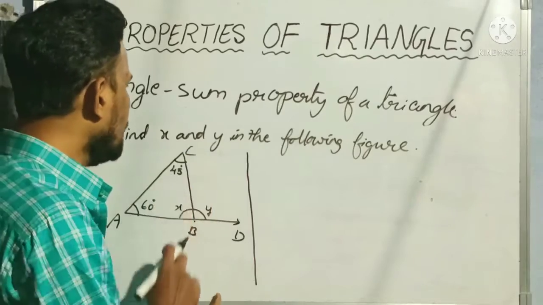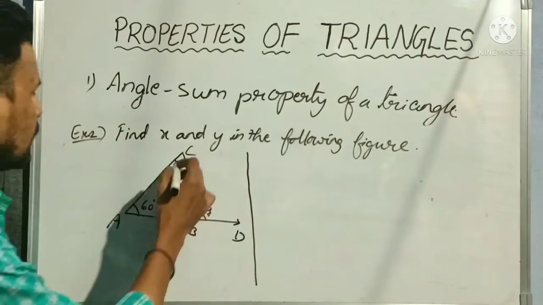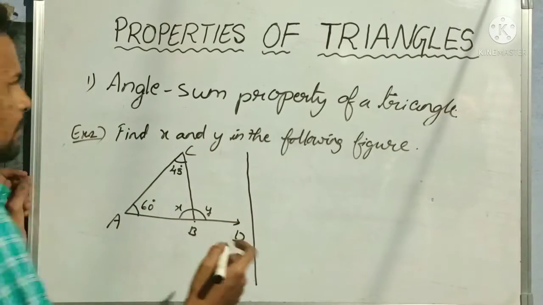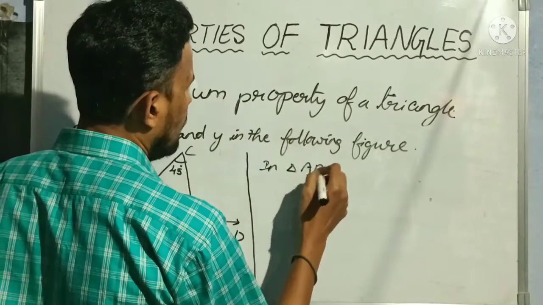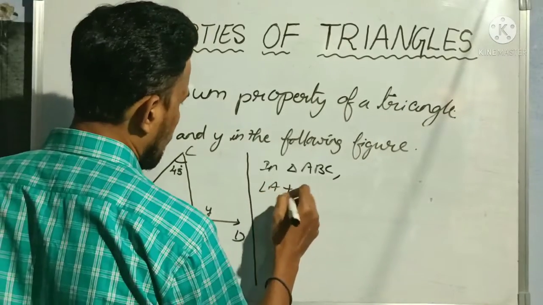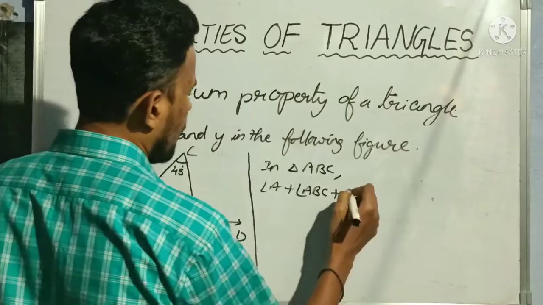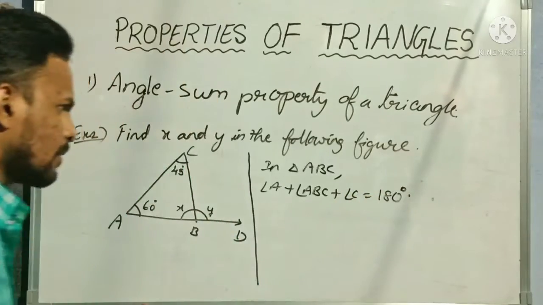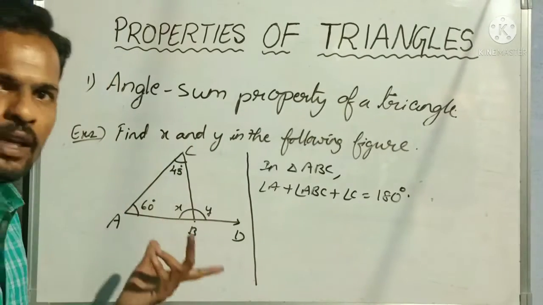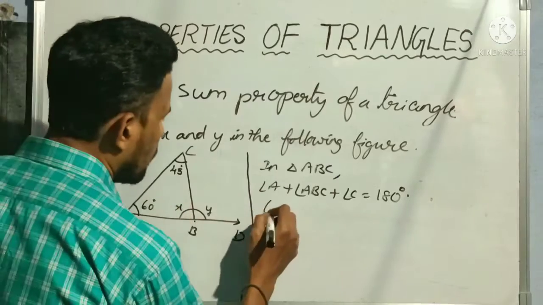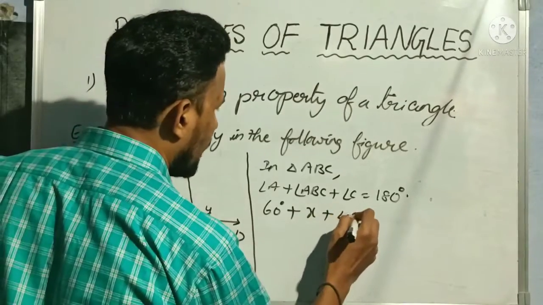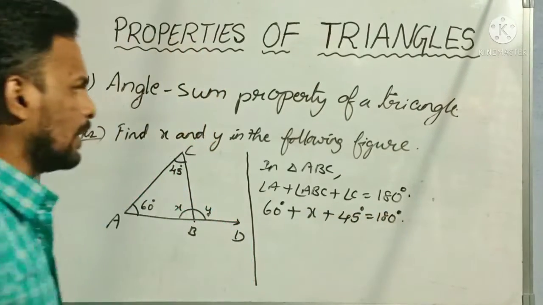Okay, so already I have said the angle sum property of a triangle. So in triangle ABC, angle A and angle C are given, we need to find angle B. Very simple. So in triangle ABC, let us write angle B using 3 letters. Angle A plus angle ABC plus angle C is equal to 180 degrees. Why? Because we know that the sum of the 3 interior angles in a triangle is equal to 180 degrees. So A is 60 degrees plus B is X plus angle C is 45 degrees is equal to 180 degrees.